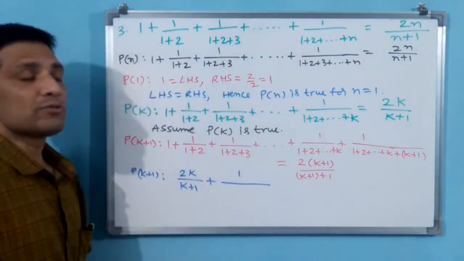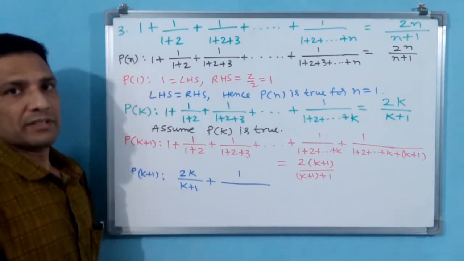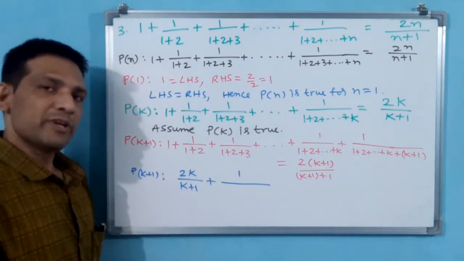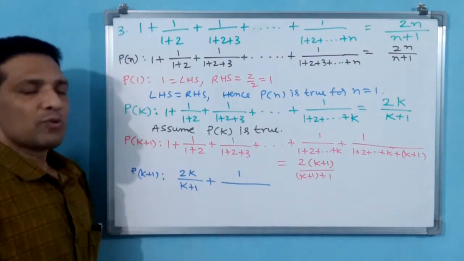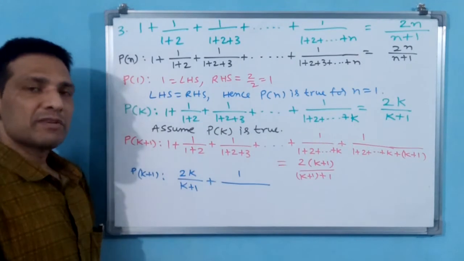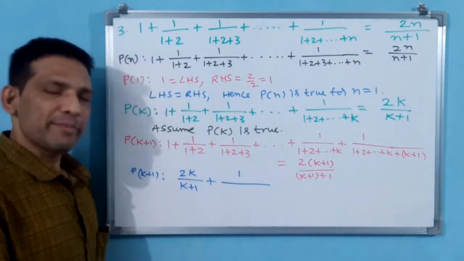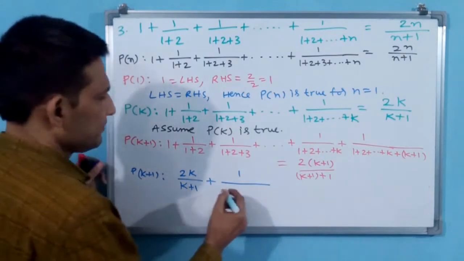But how to write the extra: you see, this is a series, addition of series. Up to n means n into n plus 1 by 2. Up to k is k into k plus 1 by 2. Up to k plus 1 is k plus 1 into k plus 2 by 2.